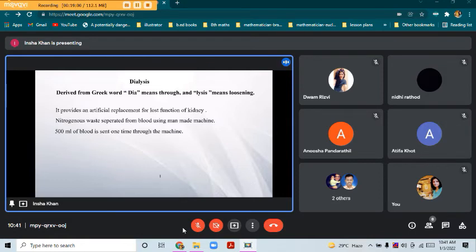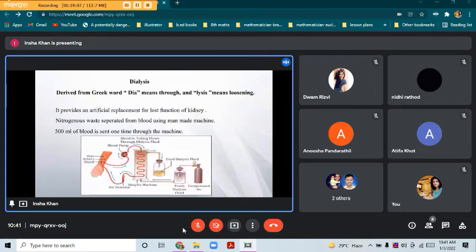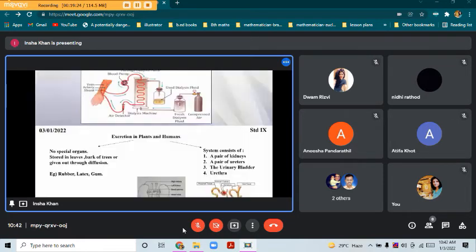So around 500 ml of blood is sent one time through the machine. So basically we can say that the dialysis, it replaces the function of diffusion. Diffusion means waste removal, whereas it also replaces the function of ultrafiltration, which means fluid removal. So this is all for today.